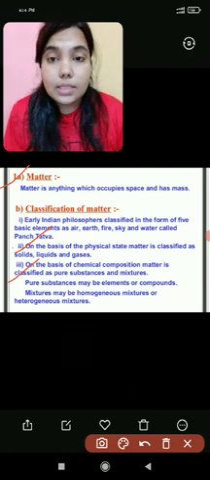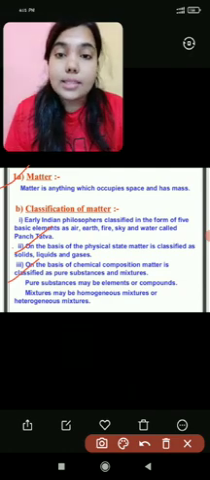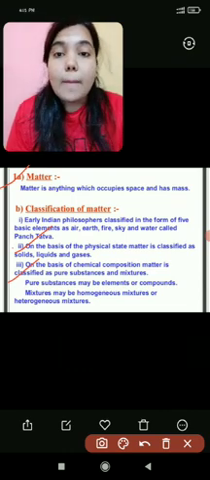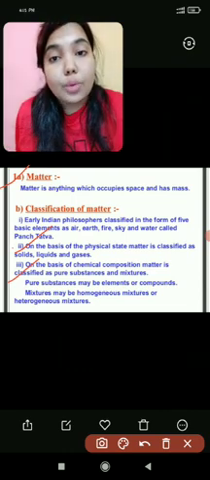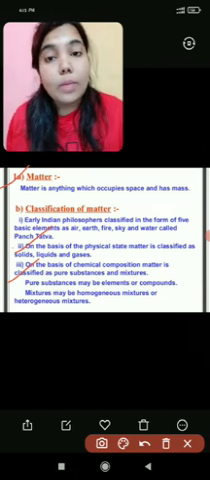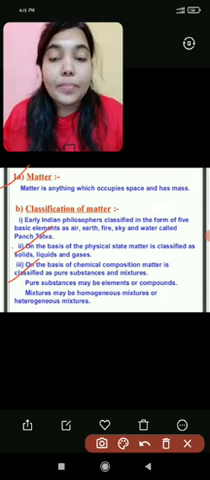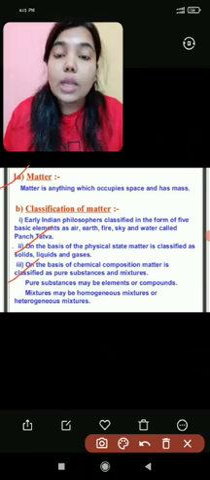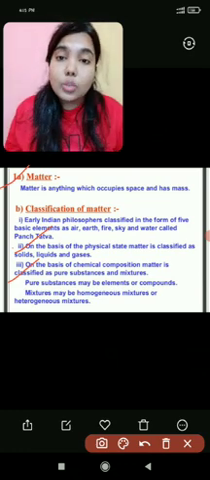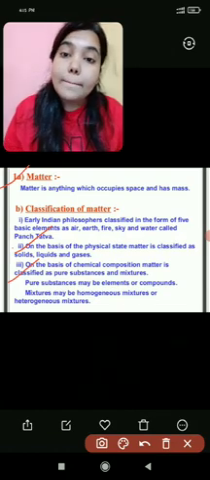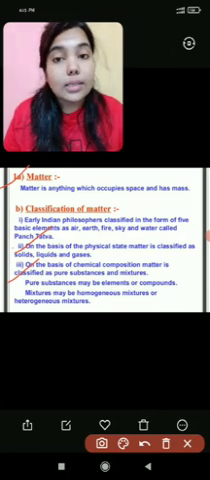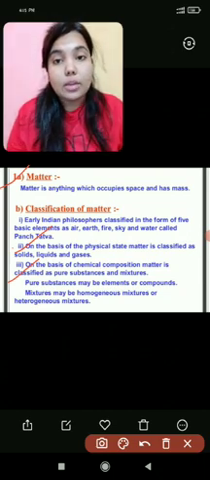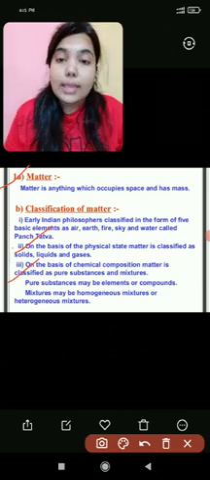Now the third classification of matter is gas. Gases are those matters which have mass but don't have a fixed volume. They don't have a fixed shape as well, so that also depends on the container. Gases are those matters which can be compressed into a small container as well. So these are the 3 classifications of matter: solids, liquids and gases.